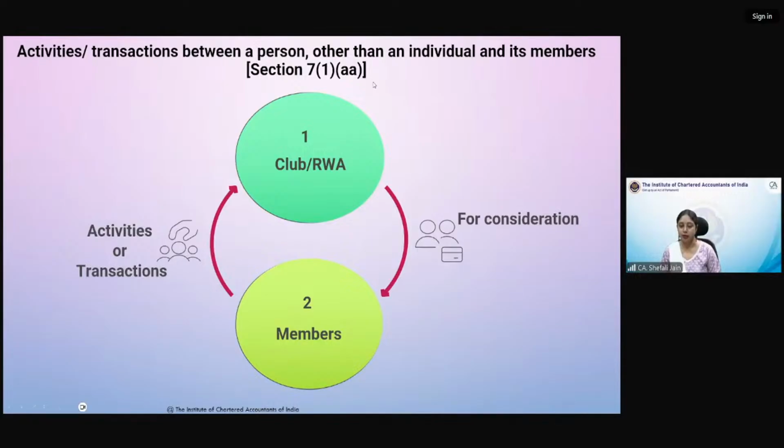Activities or transactions between a person other than individual and its members. Just read that slide and give me a minute. Just read that slide for a minute.